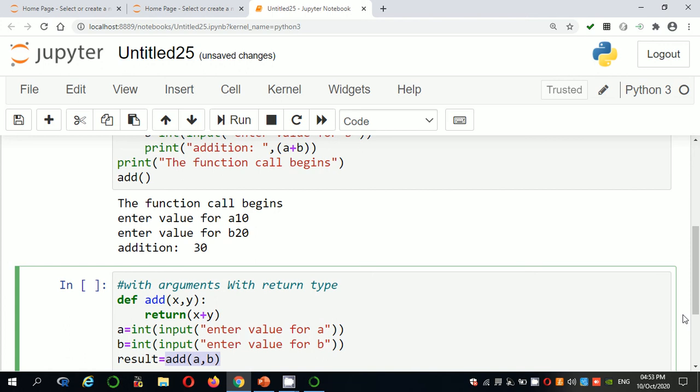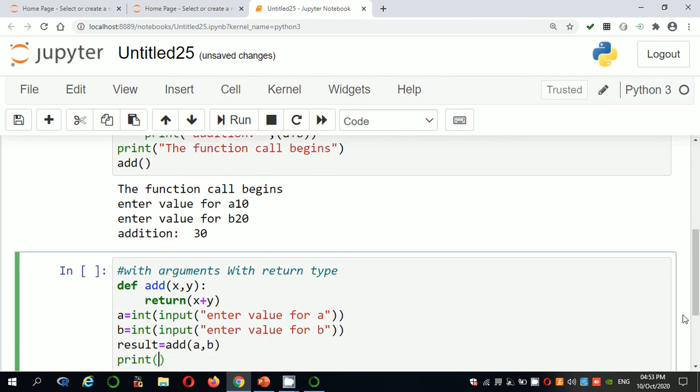After performing the logic inside the add function, it returns some value. Where do you have to store that value? In result. Then print addition, comma, result. Okay, see, so this is the definition.